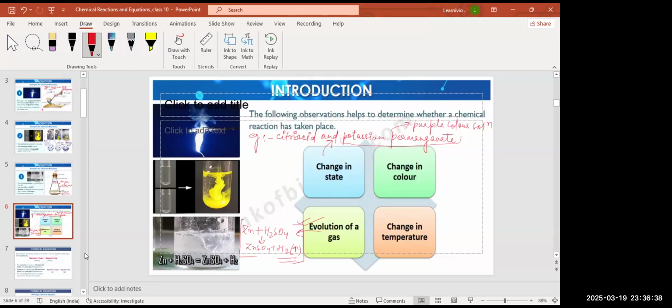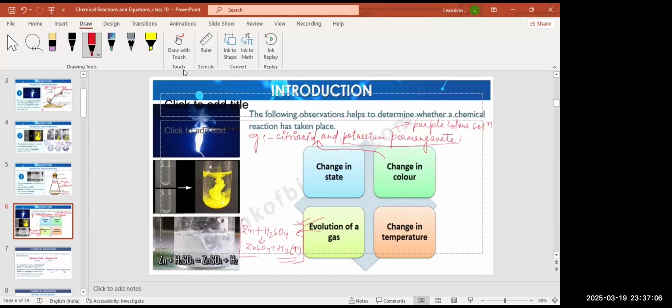So according to your standard, you don't need to know the chemical reaction of citric acid and potassium permanganate. Just remember the example. You will observe a change in color here from purple to colorless when you add citric acid into potassium permanganate solution. That shows the color change, right? It's not a state change example, it's a change in color.